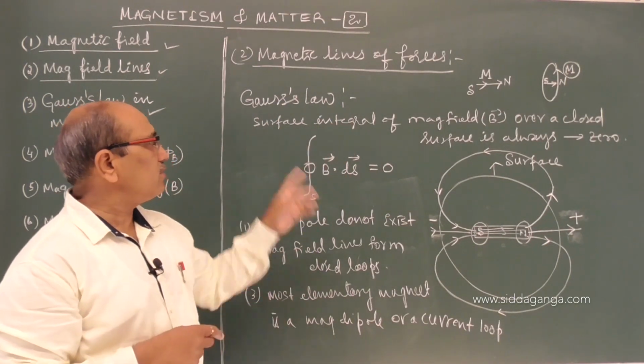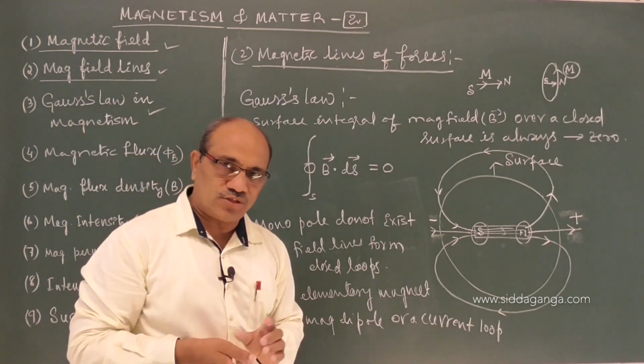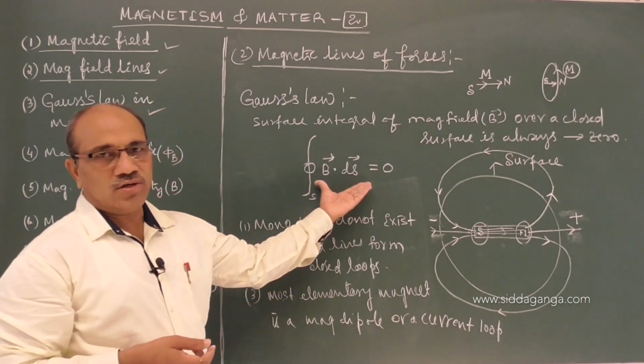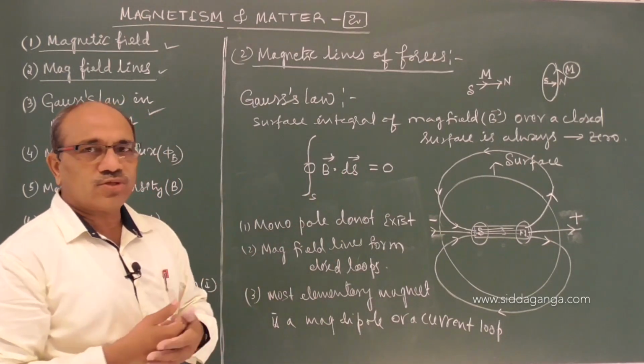Gauss law in magnetism: the surface integral of the magnetic field over a closed surface is always 0. That's the numerical expression in the form of an equation, required to solve some problems.